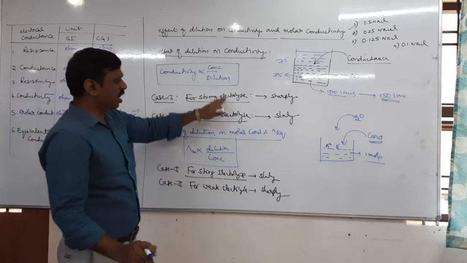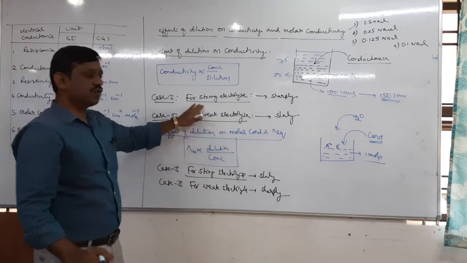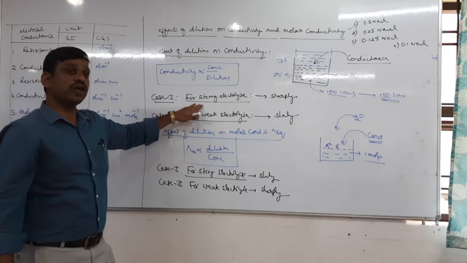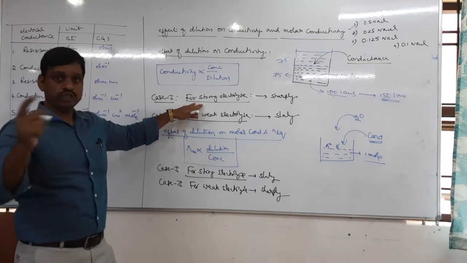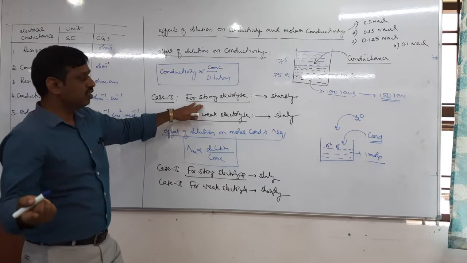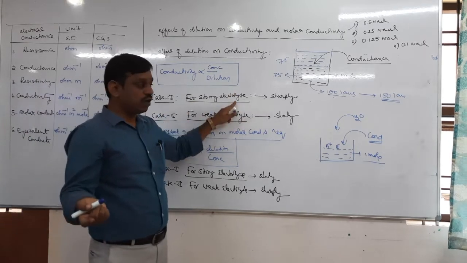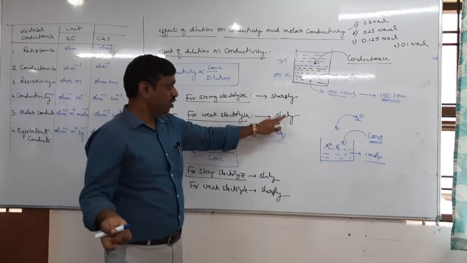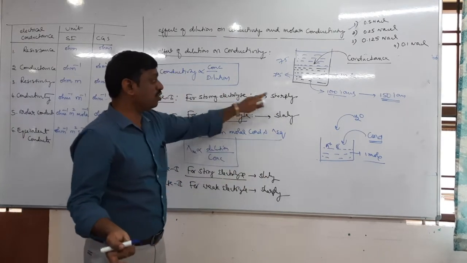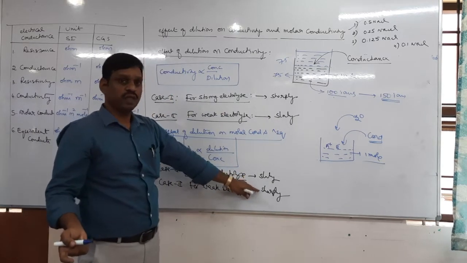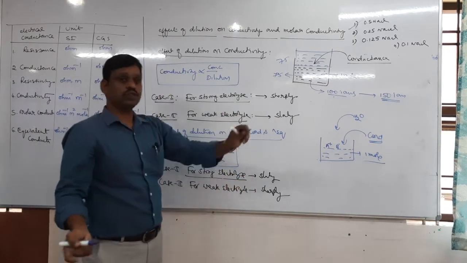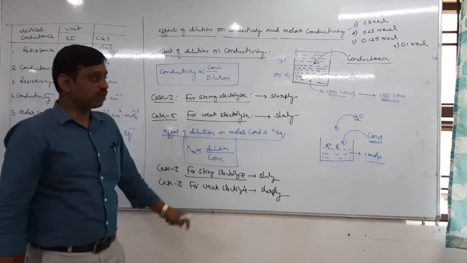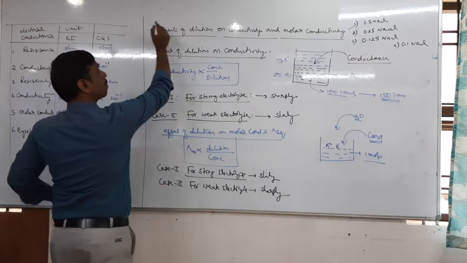Other than this, how is it, sharply or slowly? For example, in case of conductivity, does the conductivity of strong electrolyte decrease slowly, sharply, both, or none? It decreases sharply. For strong electrolyte, it decreases sharply. For weak electrolyte, it decreases slowly. This is quite opposite. Here strong, sharply. Here weak, slowly. But the reasons are different. Do you understand? Right. Important.